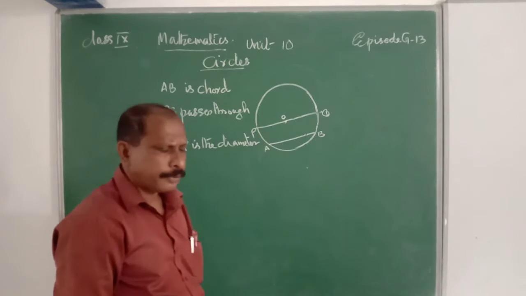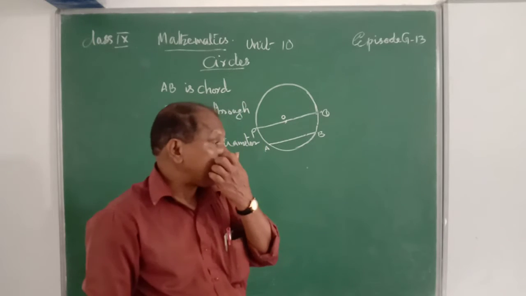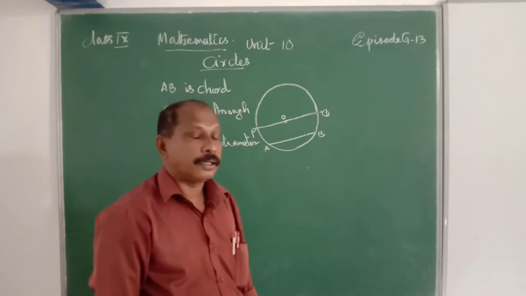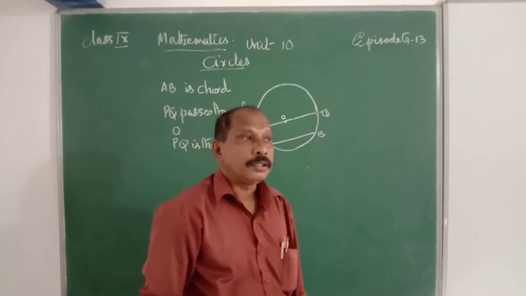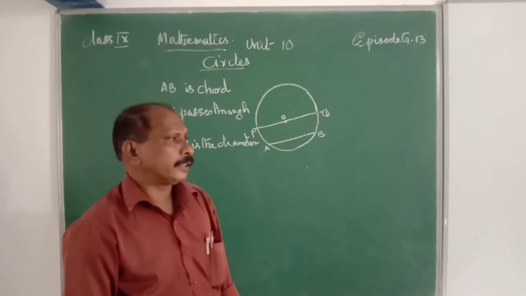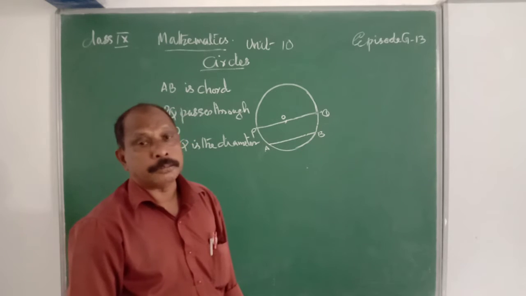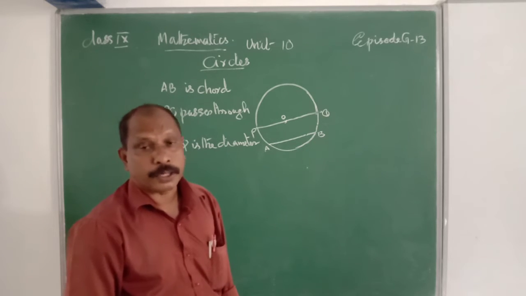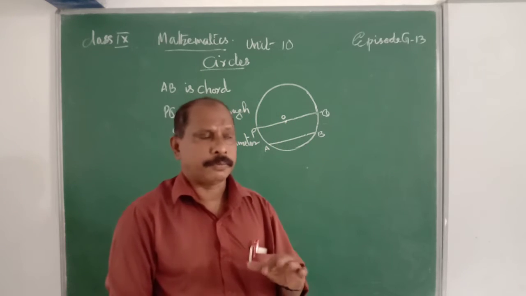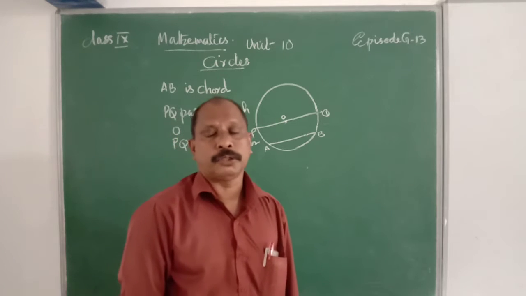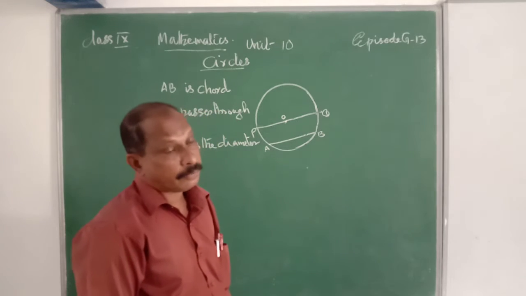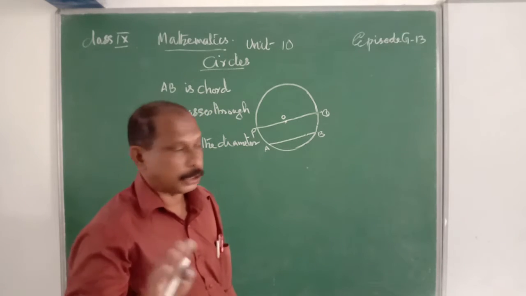Now, what's the diameter? What's the chord? The line joining any two points on a circle is known as a chord. The chord that passes through the center of the circle is the longest chord. It is also known as the diameter. Half of the diameter is the radius. For example, if the diameter is 10 cm, then the radius is 10 by 2, that is 5 cm. For a circle, there is only one radius, not two or more radii. There are several radius segments, but they are equal in measure.